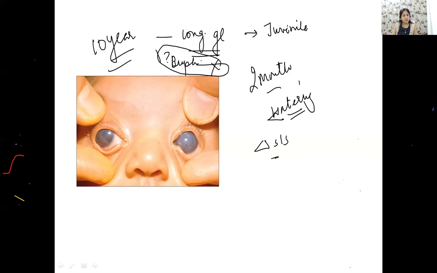So what are the findings that we see? We see the high IOP. You have a hazy cornea, you have a large cornea, the globe is also enlarged, you have a large flat lens which may get subluxated, you will have Haab's striae, there may be a cupping also. So these are the things which you will find in case of ophthalmos. Barkan's membrane is there. You also call it bullseye. Very, very good.